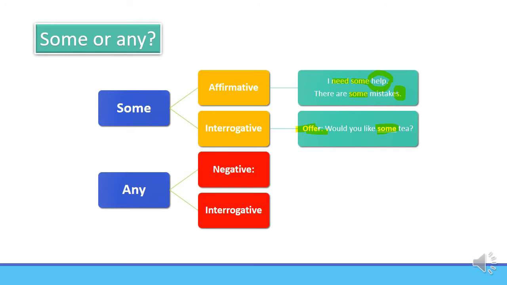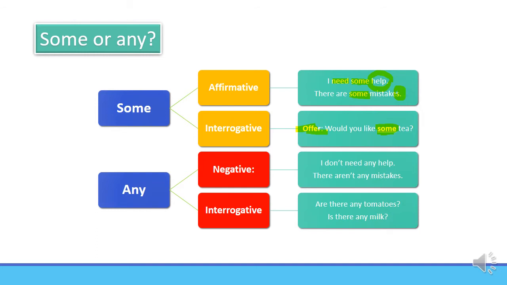I'm offering tea. When we offer, we use some. And we use some in affirmative sentences. We use any in negative sentences or interrogative sentences. The only case that you're going to use some in an interrogative sentence is just when you offer. This is the exception to the rule. If not, in an interrogative sentence, we will use any. Okay?